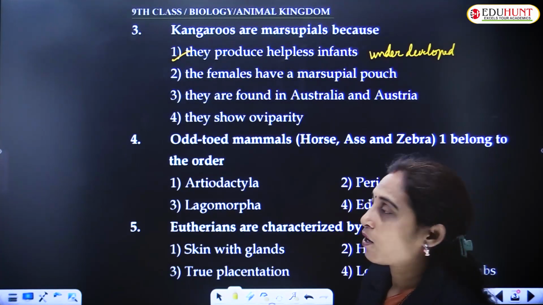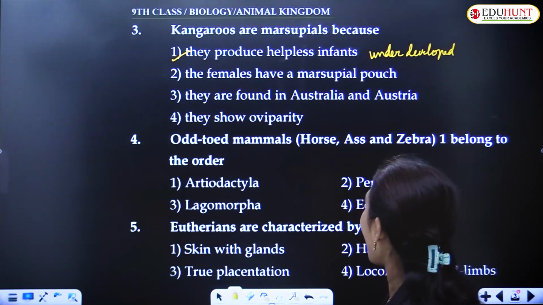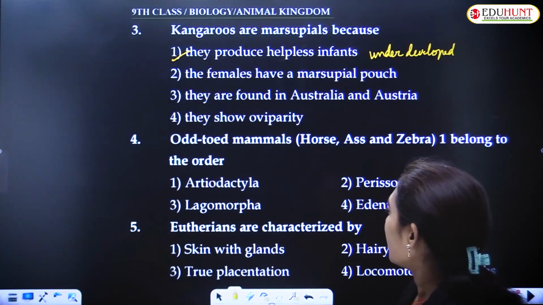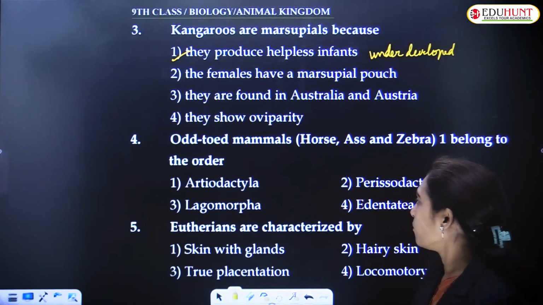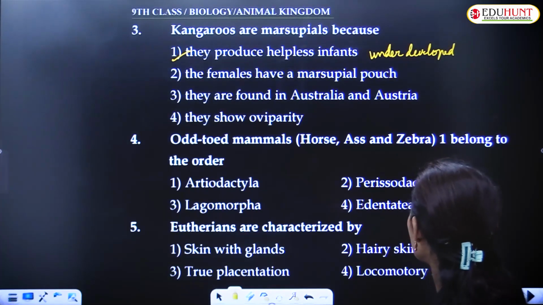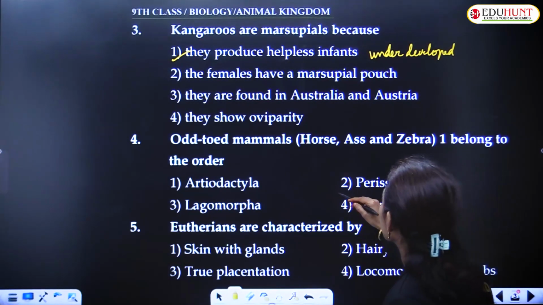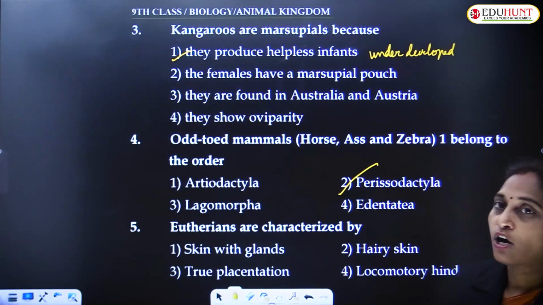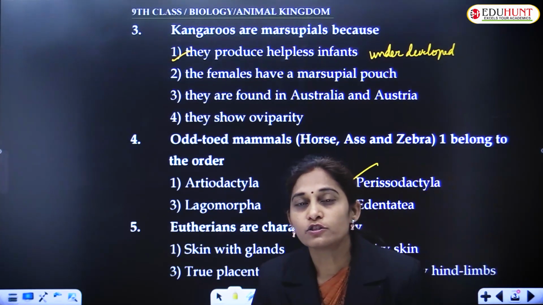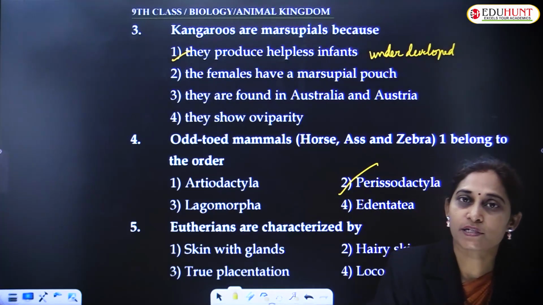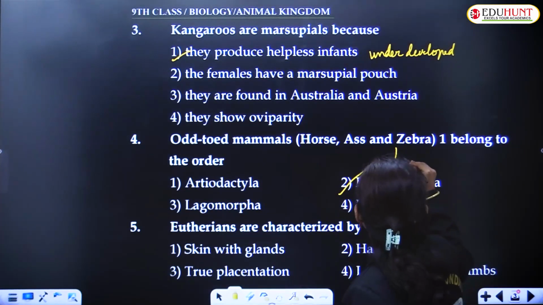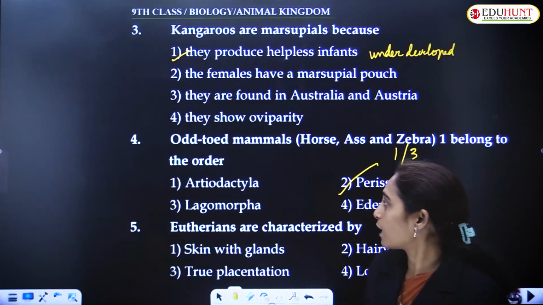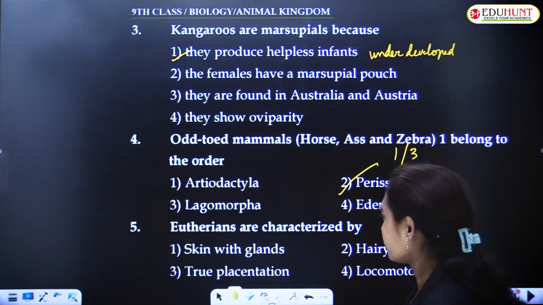Odd-toed mammals, horse, ass, zebra, belong to the order Artiodactyla, Lagomorpha, Perissodactyla, or Edentata. So, Perissodactyla is the order to which odd-toed mammals belong. That is, an odd number of toes, like 1 or 3, is present in this order.